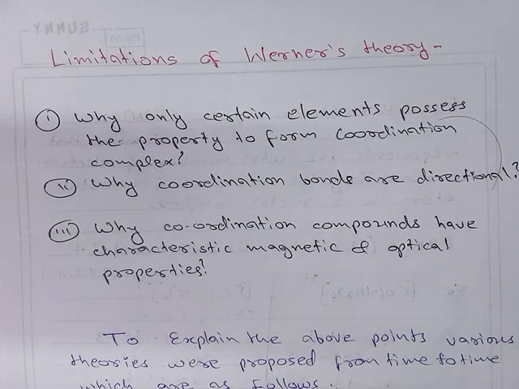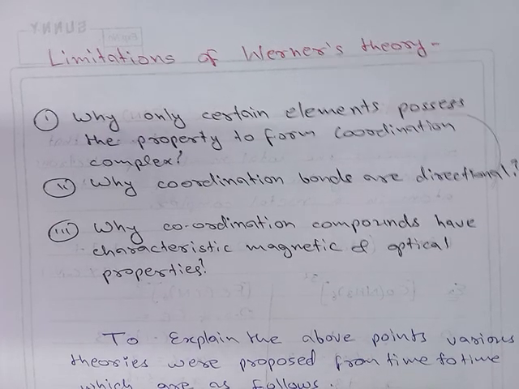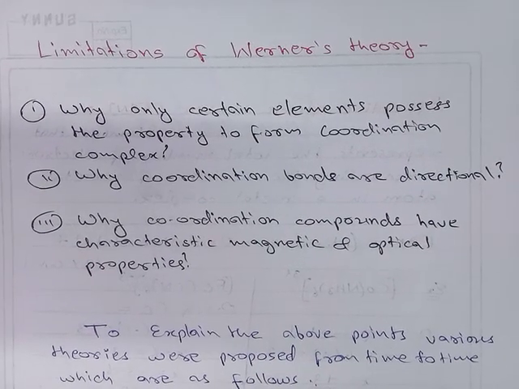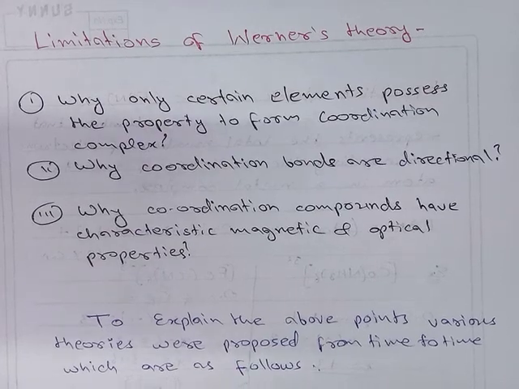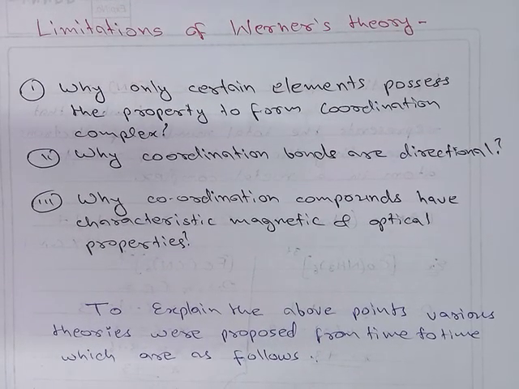So in Werner theory there are some limitations that could not be explained. The first limitation is that many elements of the periodic table, like d block elements, form coordination complexes, but other elements like alkali metals do not form coordination complexes. Why? Why do only certain elements possess the property to form coordination complexes, meaning only d block elements are capable of forming them, while other elements cannot? This is the drawback of Werner theory.